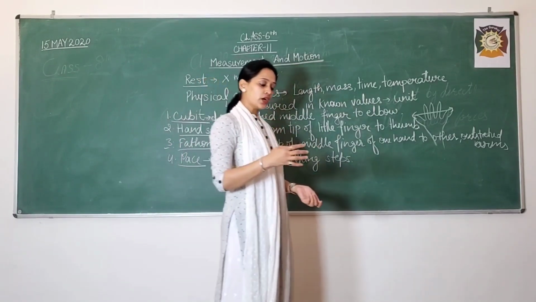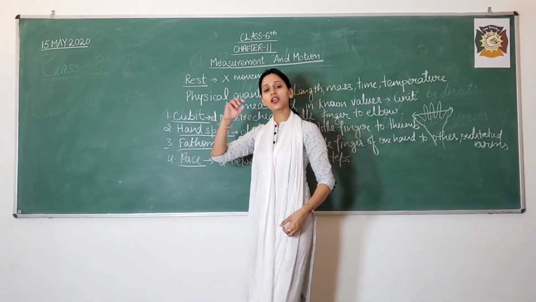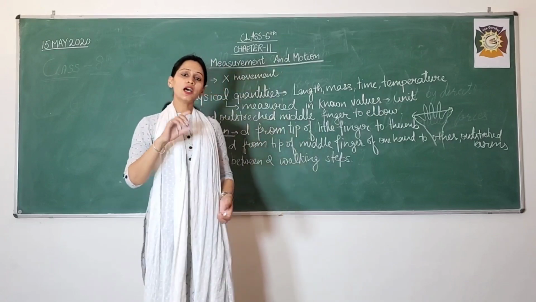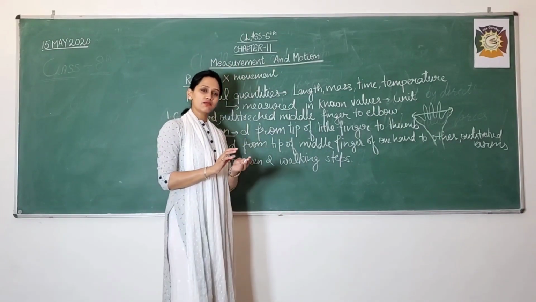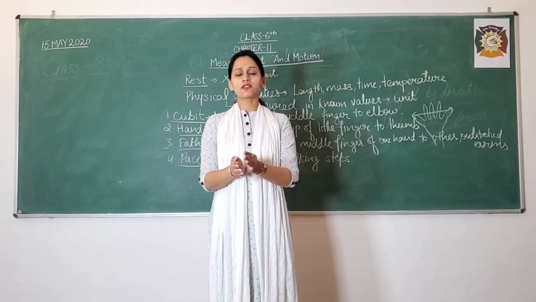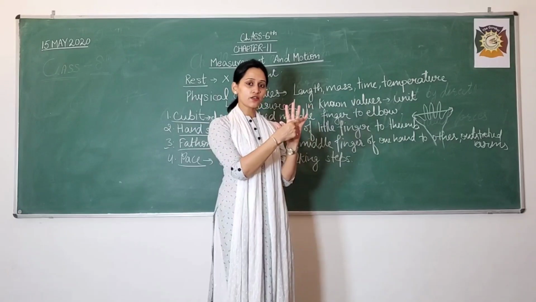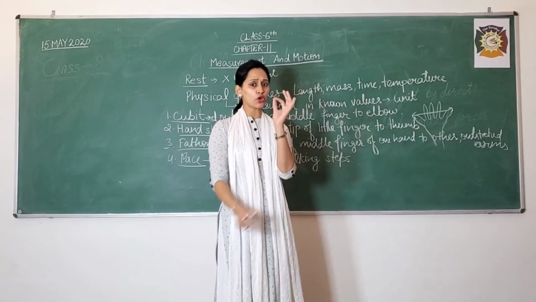So these were the different unit systems used by people in earlier times. But do you think it is precise? I don't think that it is precise. Why is it not precise? Because the hand span, the distance of my hand span, is it equal to yours?